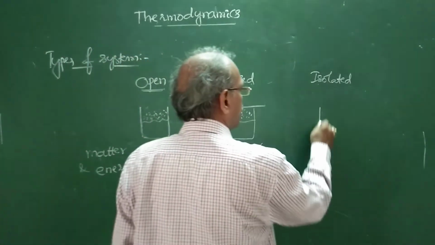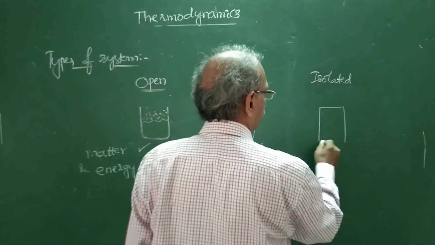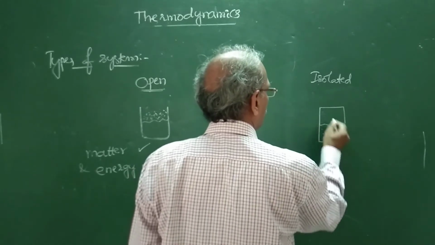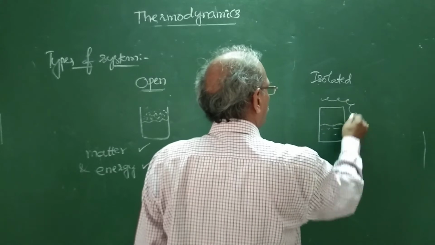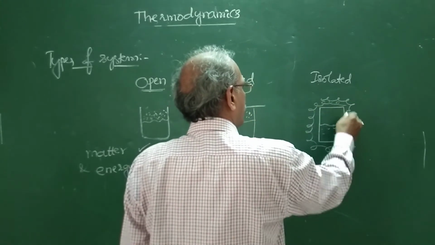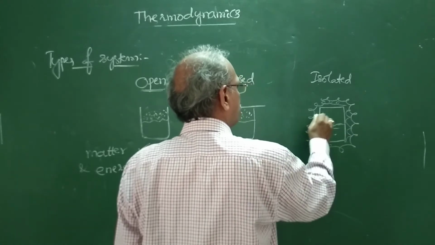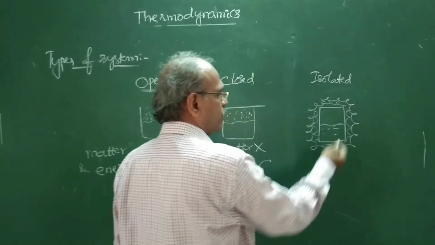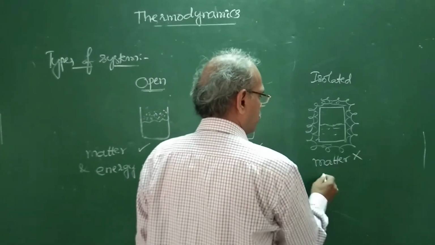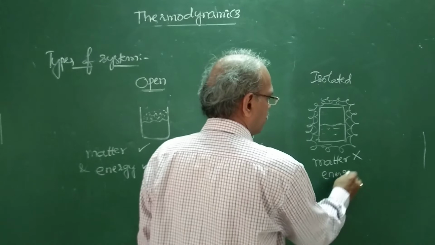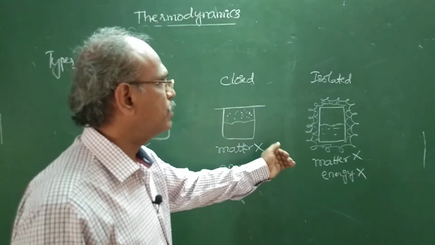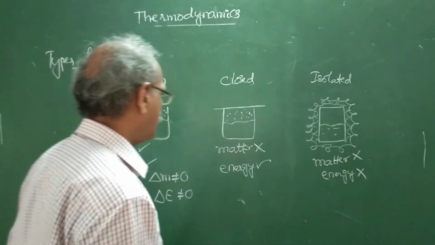Whereas in an isolated system, consider hot water which is covered by an insulation. Because of this, neither matter nor energy can be exchanged with the surroundings. So this is said to be an isolated system.